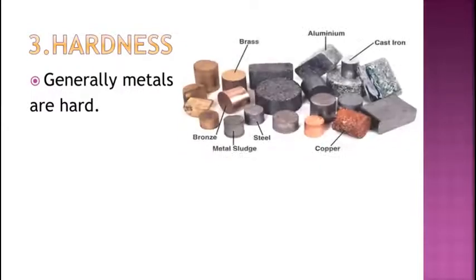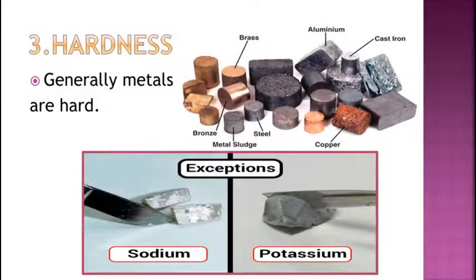Generally metals are hard. Here a few exceptions are there, that is sodium and potassium are very soft and can be easily cut by a knife. So students, usually if we take any type of metal around us like iron, copper, aluminium or any other metal, and if we try to cut these metals with a knife, we will not be able to do so. Why? Because these are hard metals, but sodium and potassium are soft metals, so they can easily get cut with a knife.